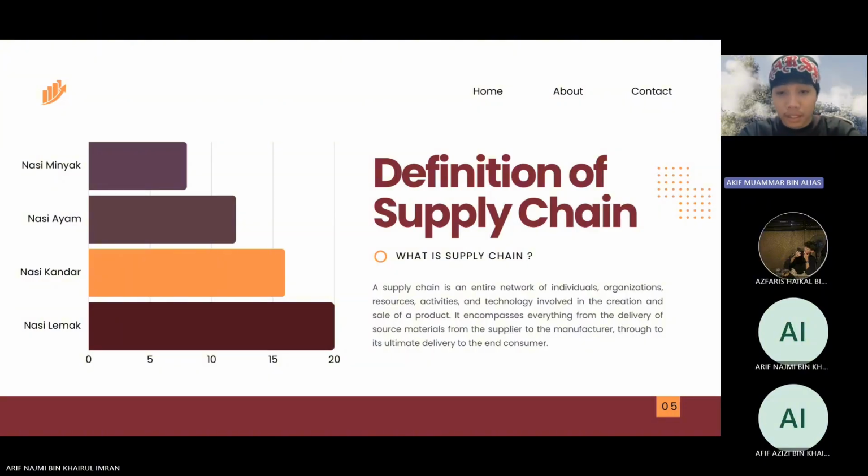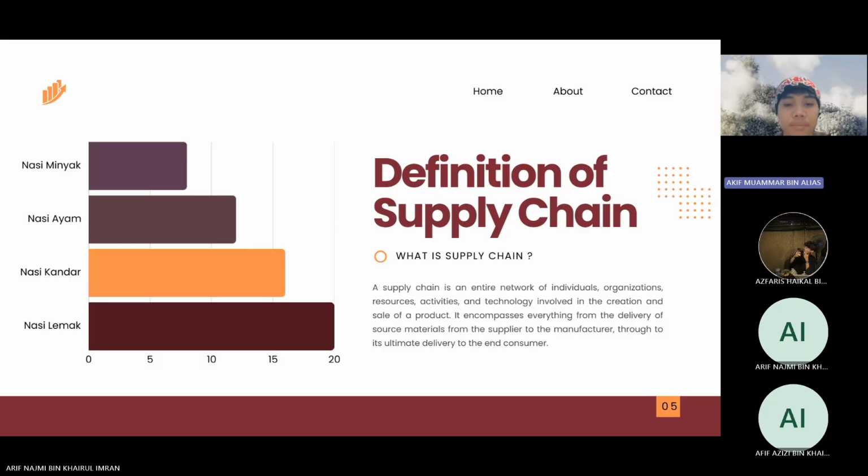What is a supply chain? A supply chain is an entire network of individuals, organizations, resources, activities, and technology involved in the creation and sale of a product. It encompasses everything from the delivery of source materials from the supplier to the manufacturer, through to its ultimate delivery to the end consumer.